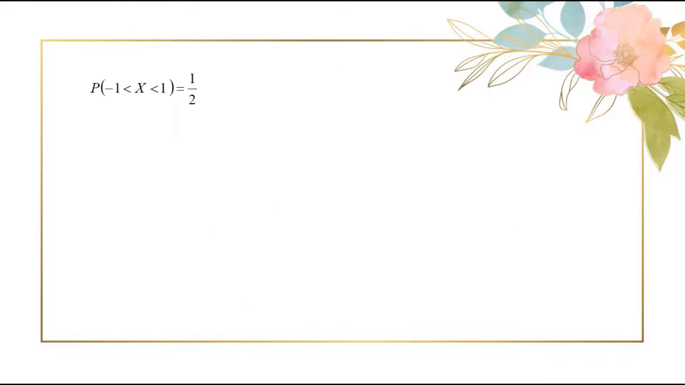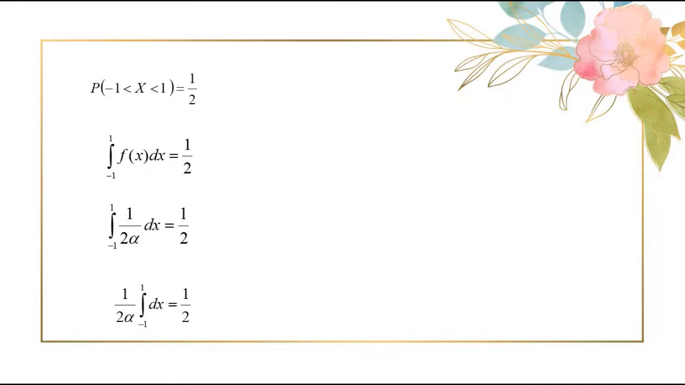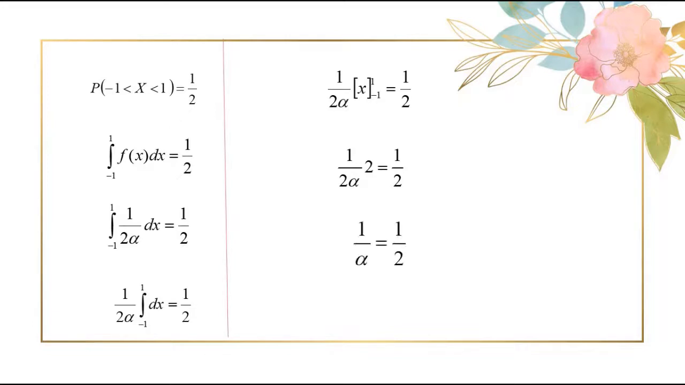And you know that mod x less than 1 means minus 1 less than x less than 1. That is, integrate our function within the interval minus 1 to 1. And within this interval our function f of x is 1 by 2 alpha. Since 1 by 2 alpha is constant, we have to integrate only 1, which is x. Upon substituting the limits and then solving further, we get alpha as 2.